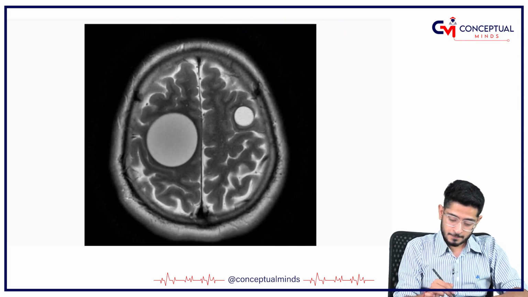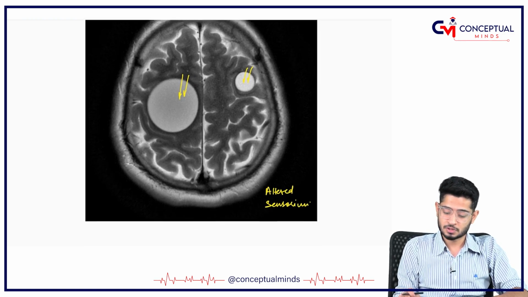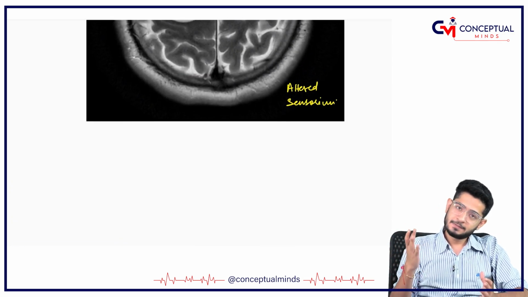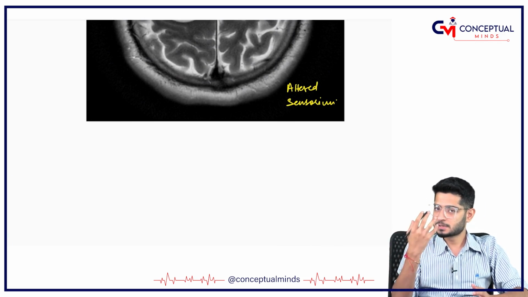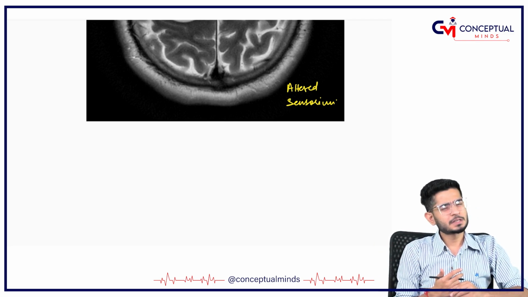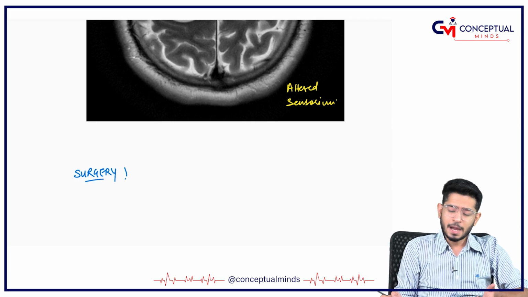Okay, see here the hydatid cyst, you can see where it has reached. It has reached the brain. So, here it can cause altered sensorium and other features. Okay, so this is the hydatid cyst which has reached the brain. Okay, so hydatid cyst is itself very important, and there are different classifications on the basis of which stage this cyst is at, but those classifications are more dealt with in the subject of surgery. So, if you are reading this topic right now and if you are interested, you can go and check them out.